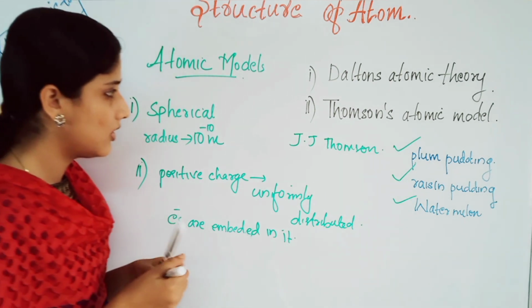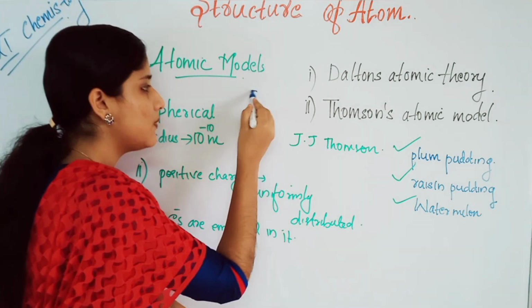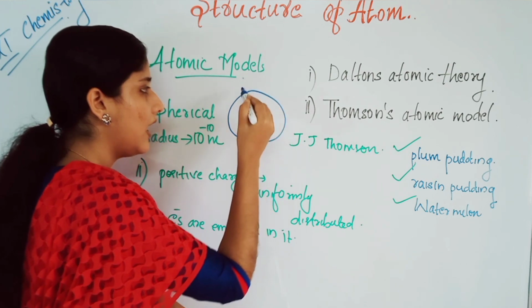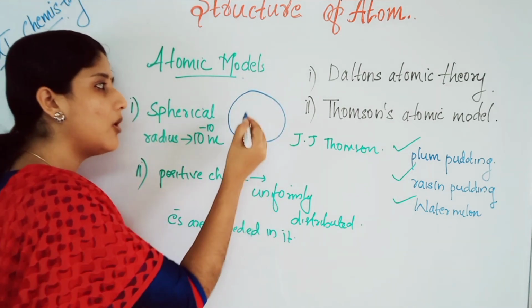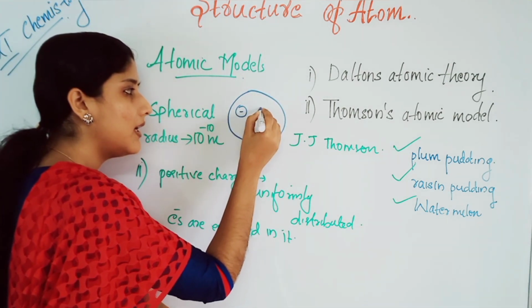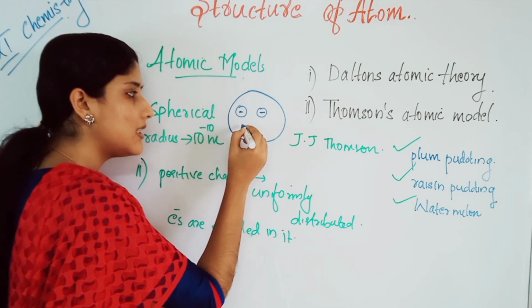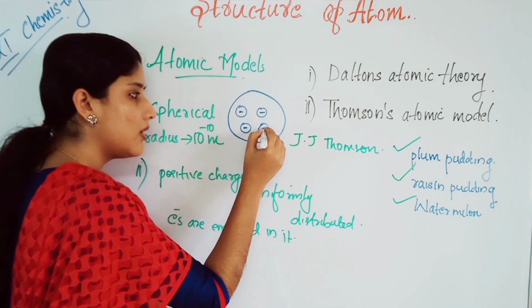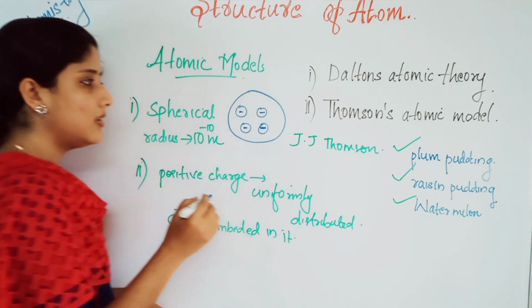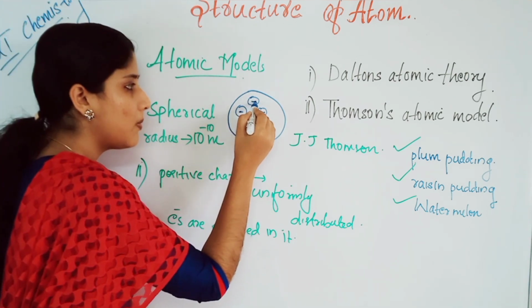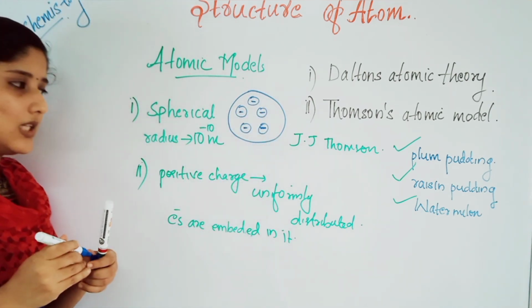Okay, now let's look at what he told. Atom is spherical in structure and the positive charge is uniform throughout and the electrons are embedded in it. Electrons with a negative charge. This is the atom model that is proposed by J.J. Thomson.